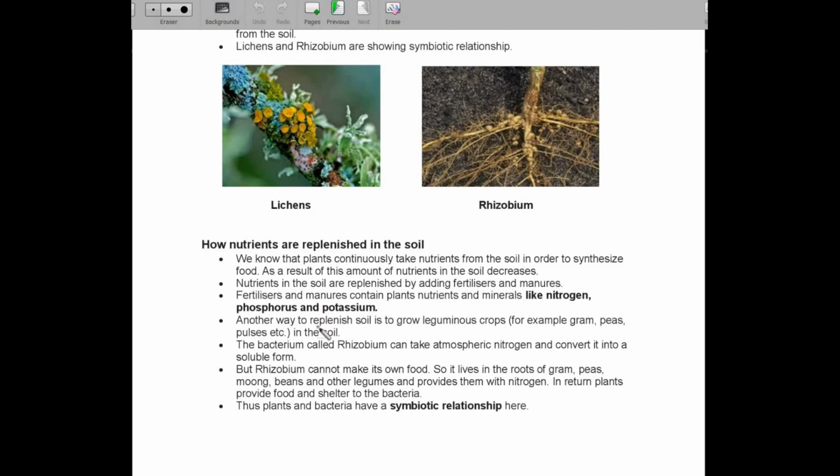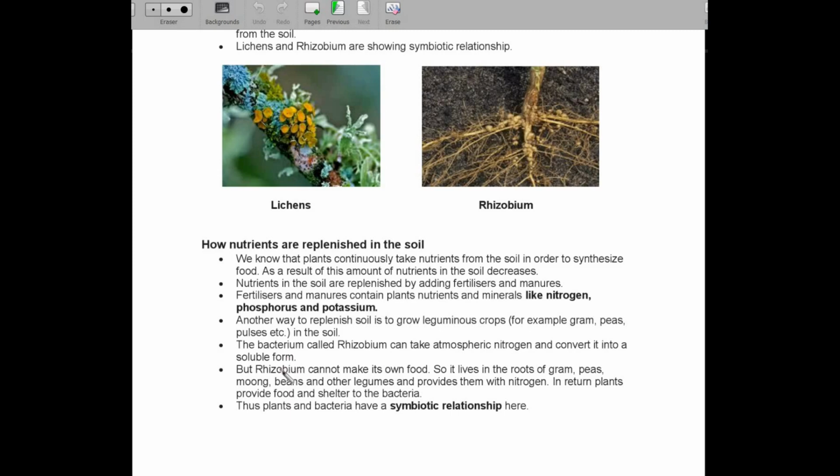Another natural way to replenish the soil with these nutrients is by growing leguminous crops like gram, peas, pulses in the soil. What happens? The bacteria called Rhizobium is present inside these leguminous crops, and they take the atmospheric nitrogen and convert it into soluble form.